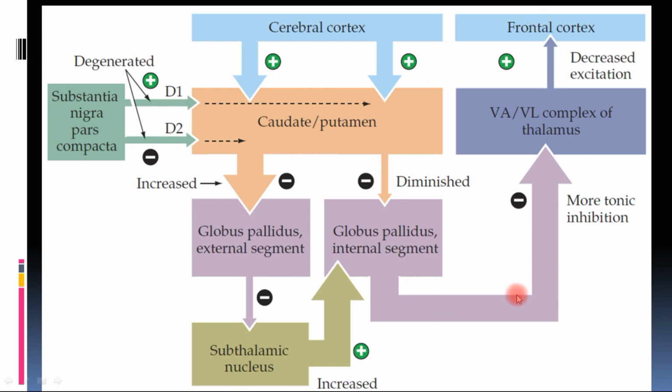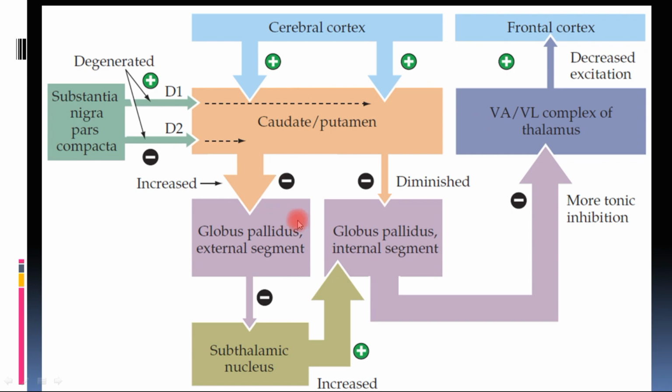That is the direct pathway. The indirect pathway is from the cortex to the striatum to the globus pallidus external segment to the subthalamic nucleus to the globus pallidus internal segment, and from there to the thalamus and the frontal cortex. This is the indirect pathway of the basal ganglia.